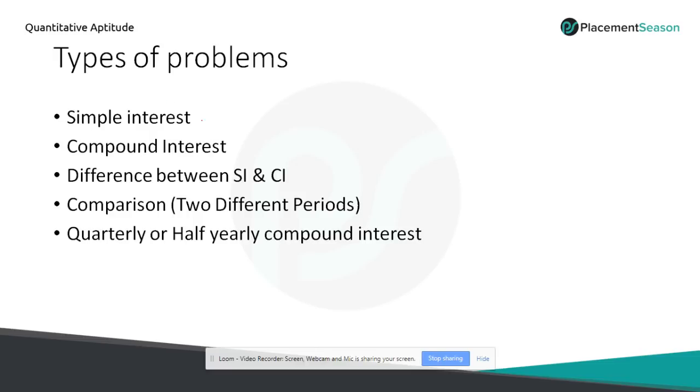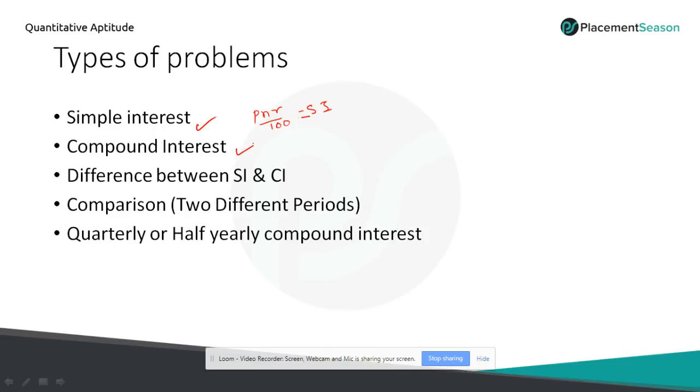So the first and basic type is simple interest. We know that PNR by 100 is the formula to calculate simple interest. So we have 4 variables here. They will give any 3 variables and ask you to find the 4th variable. It will be given directly or indirectly. So you have to find any one of these. It's a simple interest based problem.